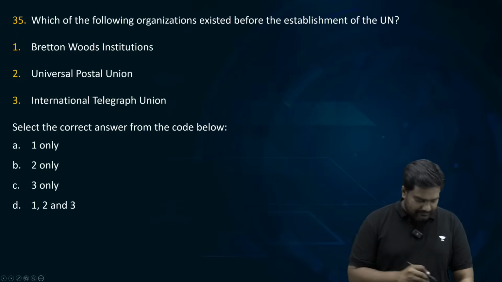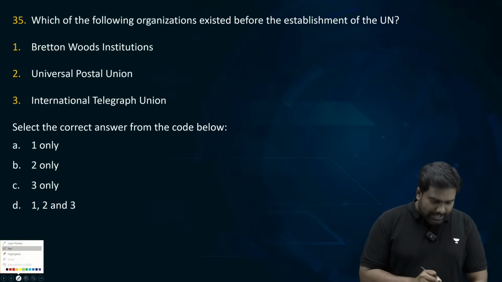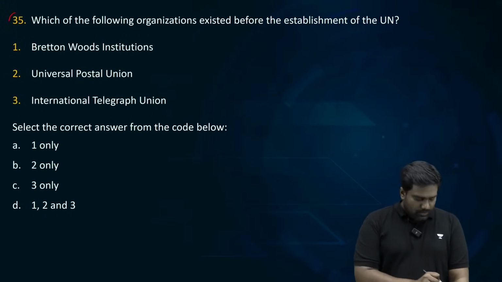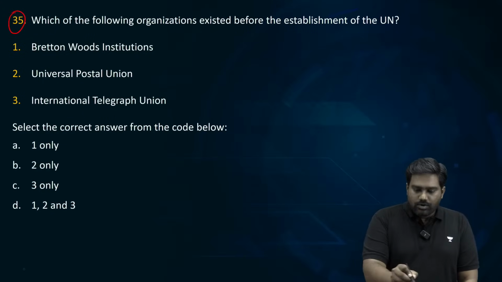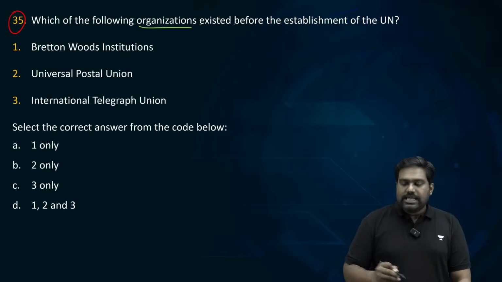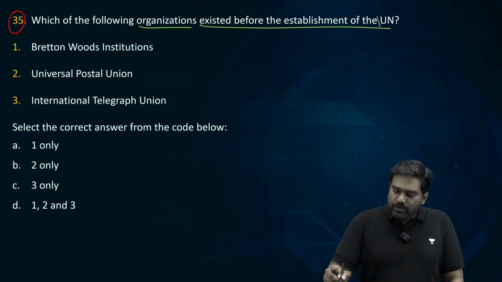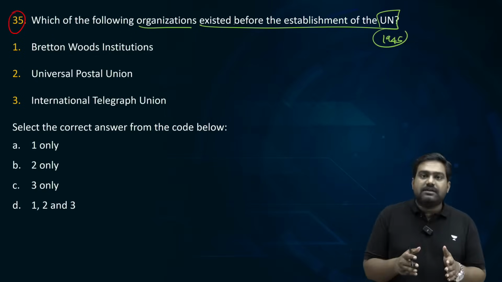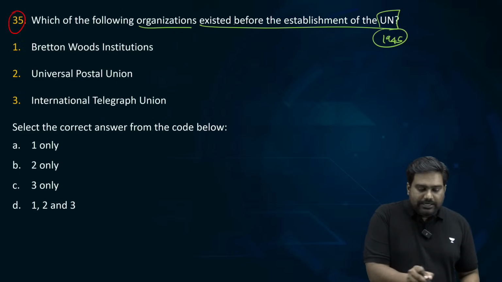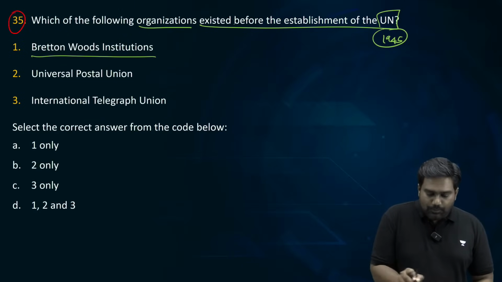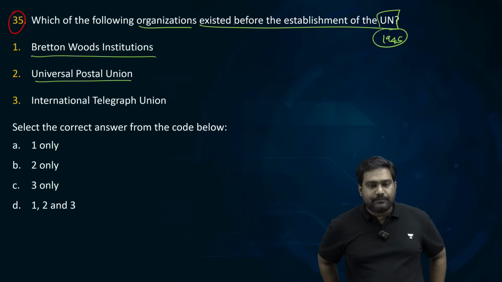Next, question number 35. Let's look at the 35th question. Which of the following organizations existed even before the establishment of the UN? You all know that UN was set up in 1945. So even before the UN, which of the given organizations existed? Bretton Woods institutions, Universal Postal Union, International Telegraph Union.